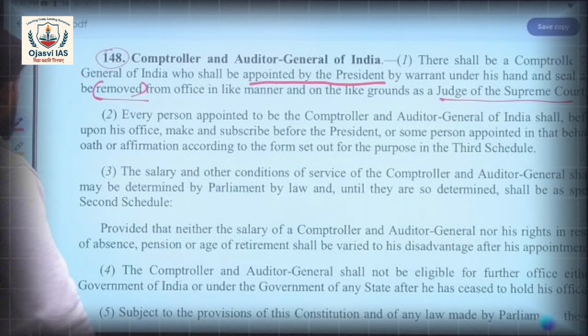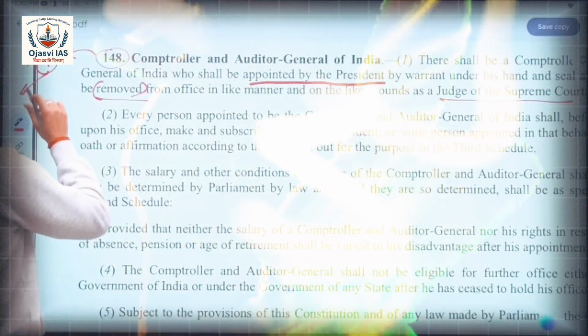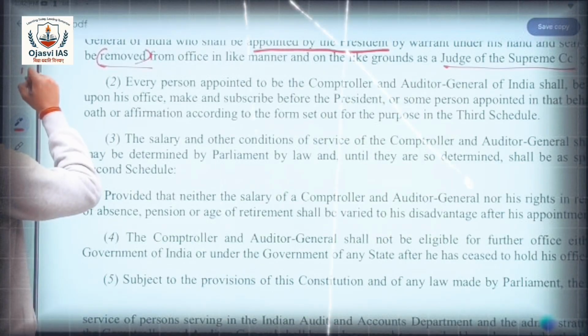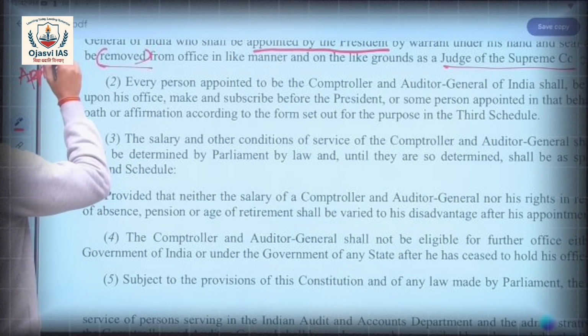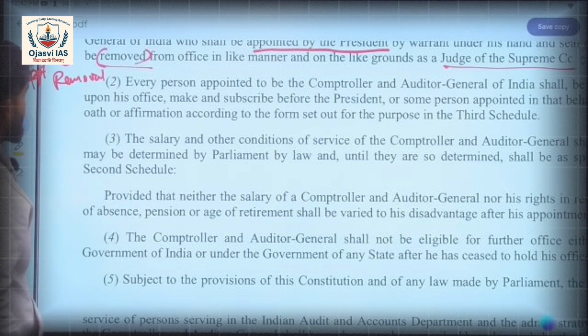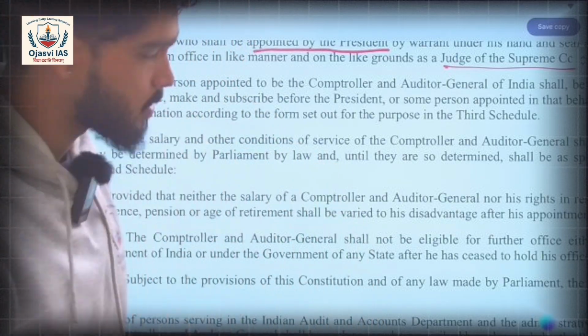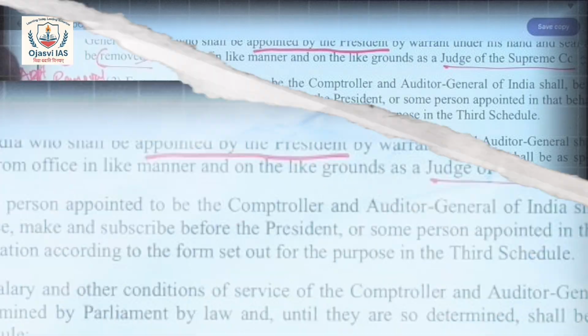So in Article 148, clause 1 only, we have both the appointment of the CAG and the removal of the CAG. Who appoints the CAG? President. Good. How is the CAG removed?